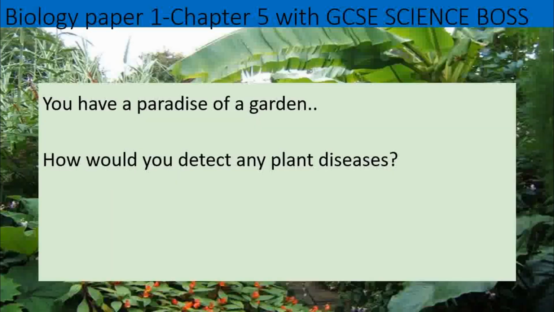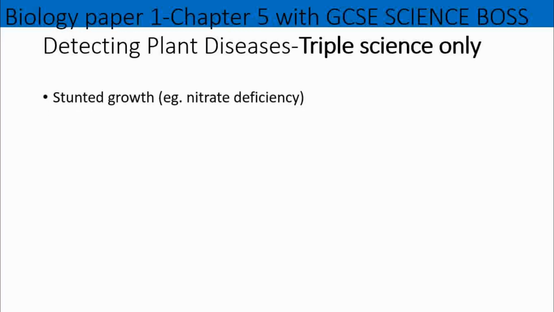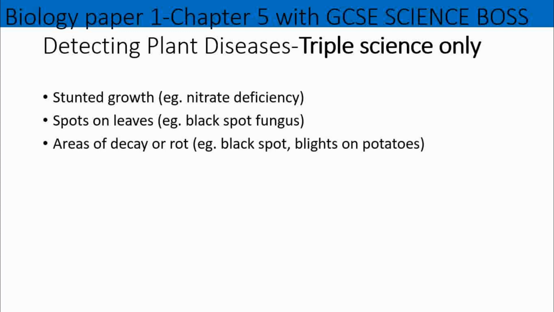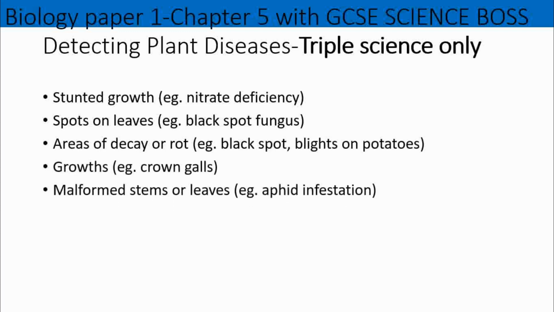Okay, good. Now, if you have a garden, how would you go about detecting if something is wrong in that garden or any plant diseases? Look for stunted growth. You're going to look for spots on the leaves. So you might have some sort of black spot fungus, areas of decay or rot. How is it growing, or growths rather? If you have any stems or leaves which are not formed the way they should.